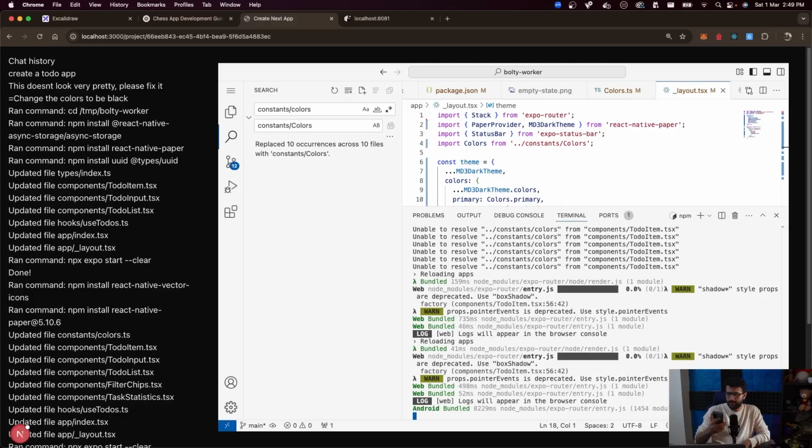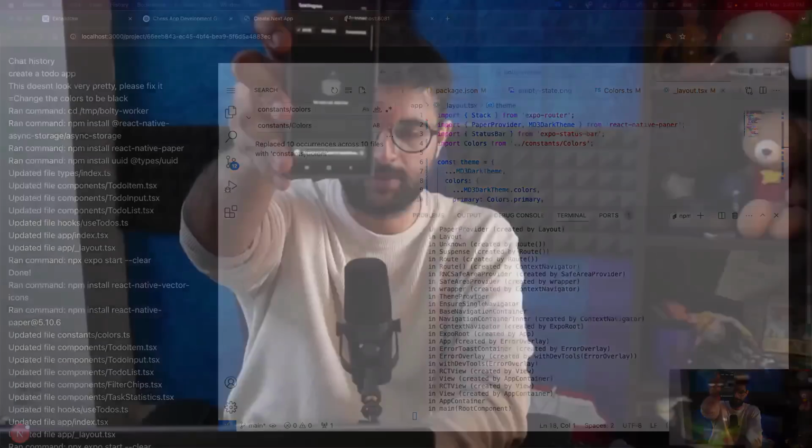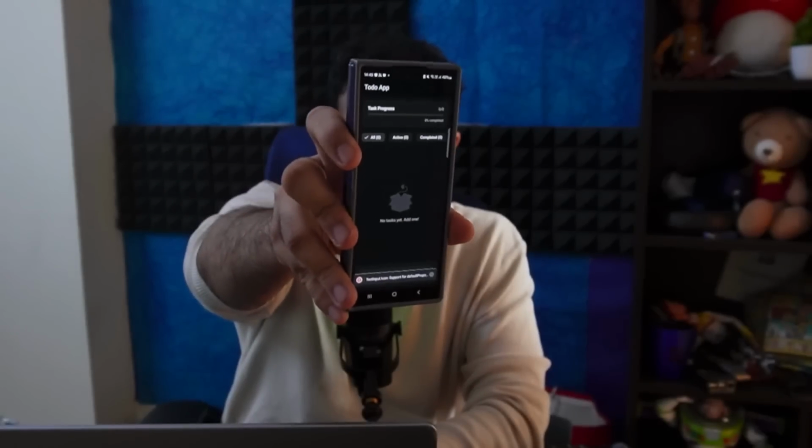Building and oh, there you go. I see the to-do application. Surprising. I thought it'll fail. It'll probably fail when I try to add the to-do. But yeah, the to-do application now appears on my phone as well. But if I try to add something, I think it'll be a problem. Yeah, because crypto doesn't exist.